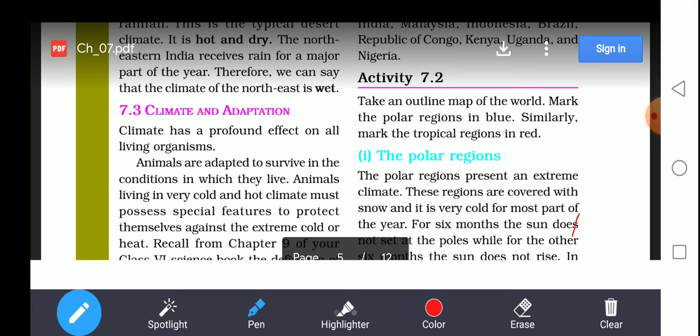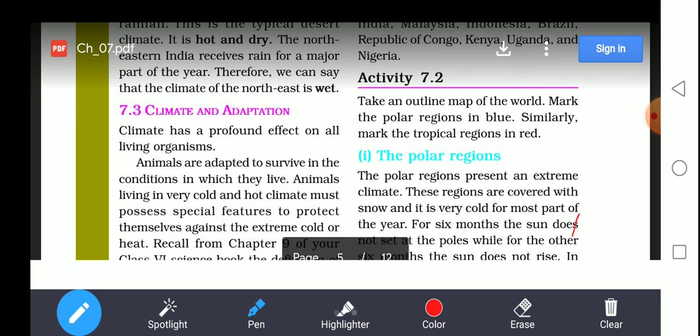The polar region presents an extreme climate. In the polar region, you will find that the land is mostly fully covered with white snow. These regions are covered with snow and it is very cold for most of the year. Almost 70% of the year is completely filled with snow.